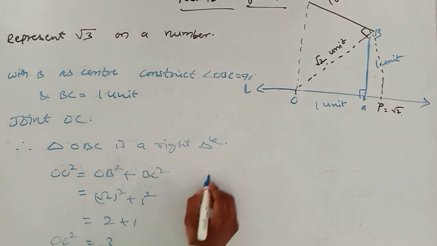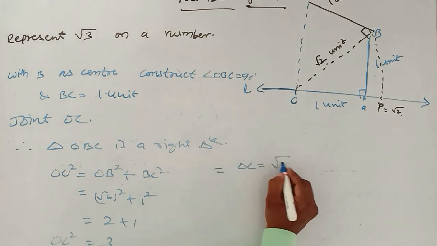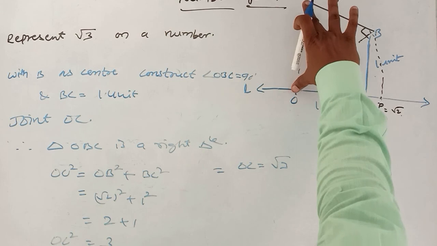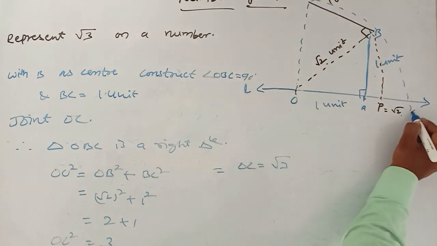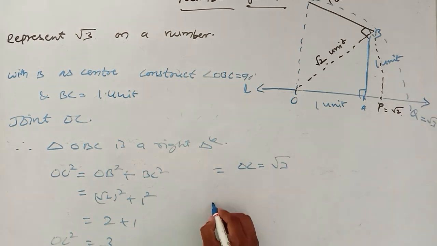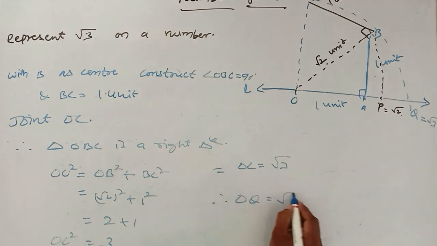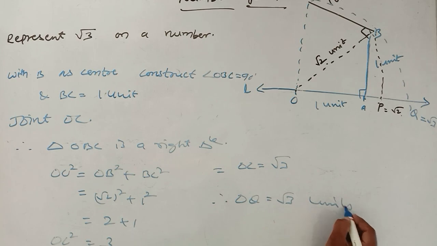OC square is equal to 3. In the same way, OC is equal to square root of 3. Now, by using a compass, measure this length and draw an arc, that is Q equal to root 3. Therefore OQ is equal to root 3 units. Thank you, children.